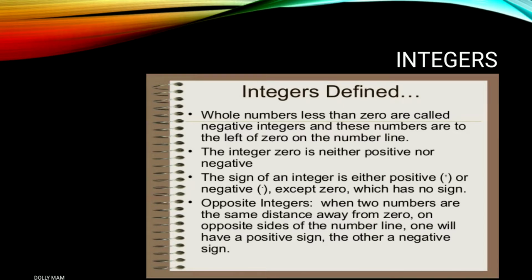Okay, it means you cannot say plus 0 or minus 0, because 0 is not positive or negative. Okay, because it has no sign. So opposite integers means what?